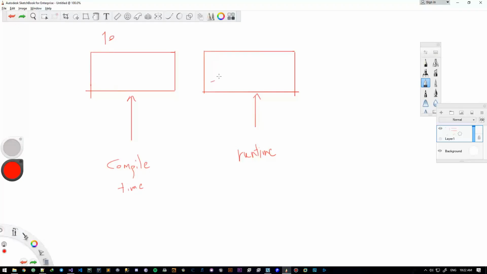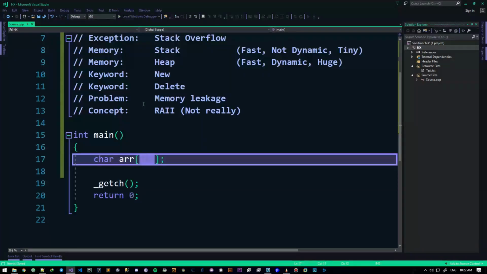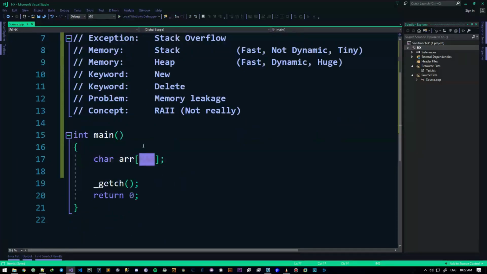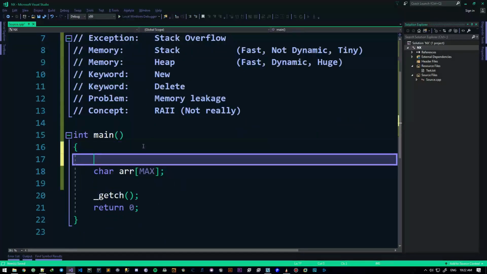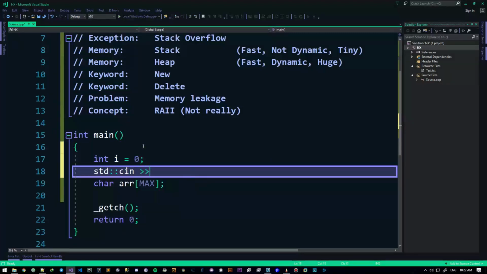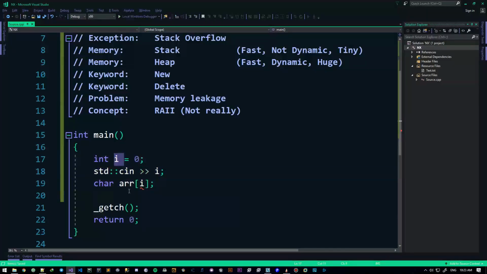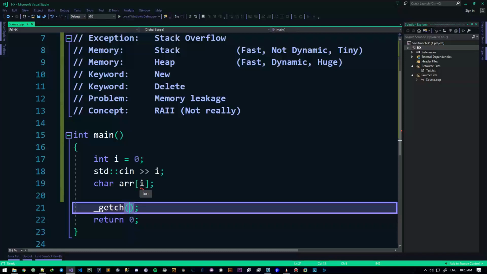It cannot go through runtime. So if I do something like that, max is obviously known during compile time, that's why it works. But if I do something like this, int i equals 0, and then do cin into i, and try to create an array with this many elements, it's just going to give me an error.